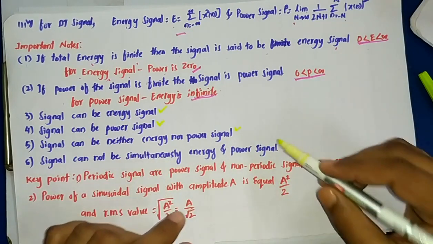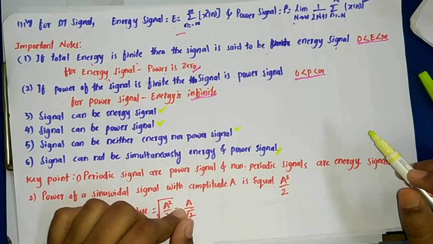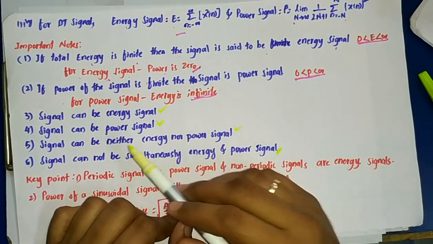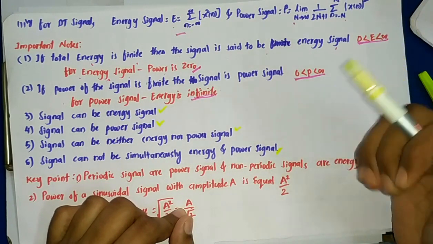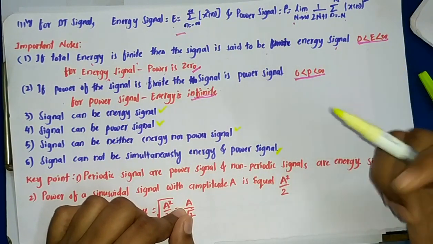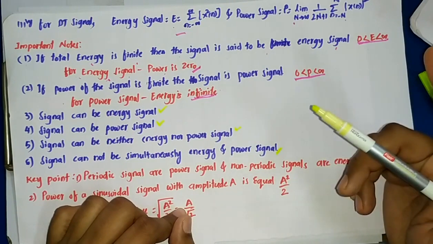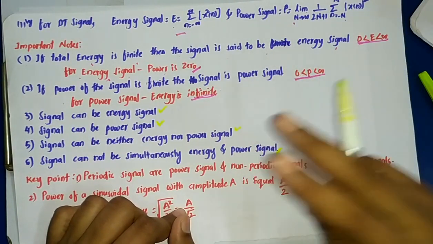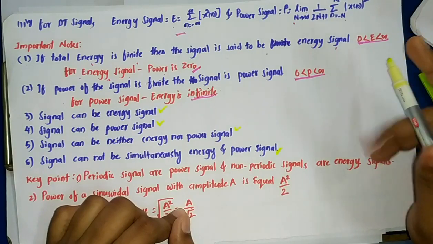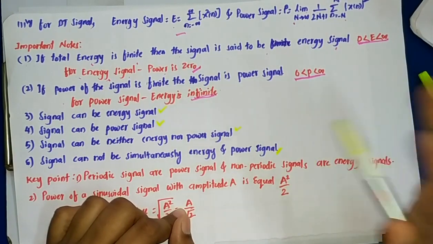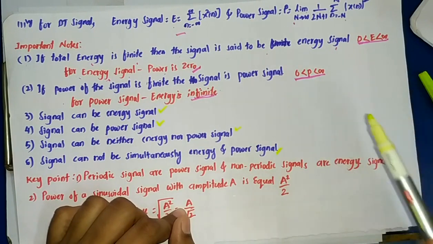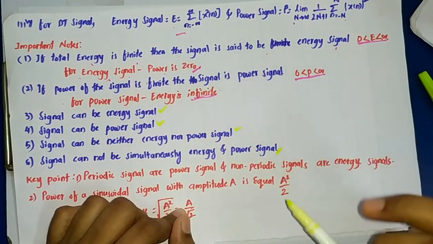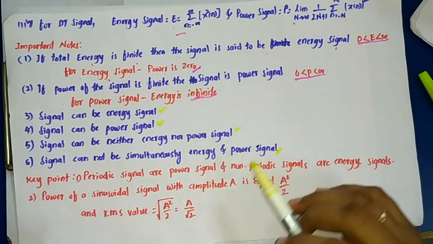So a given signal could be an energy signal, that is one case. The second, a signal could be a power signal, and the third, neither an energy signal nor a power signal. But the fourth case, both simultaneously, does not exist. Please understand that.